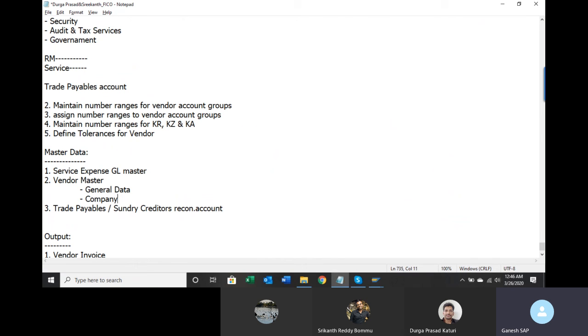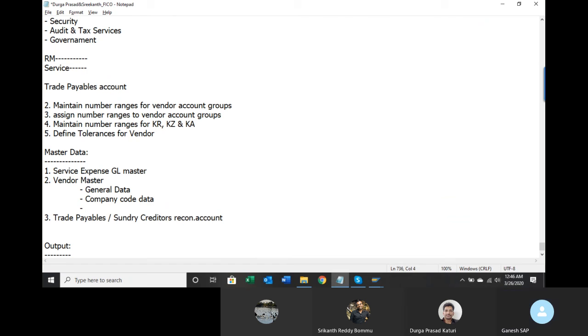Second one is company code data. In company code data, we are going to say what are the payment terms specific to your company code for that particular vendor. What is your reconciliation account in this company code for that vendor. Those things you are going to define in company code data.